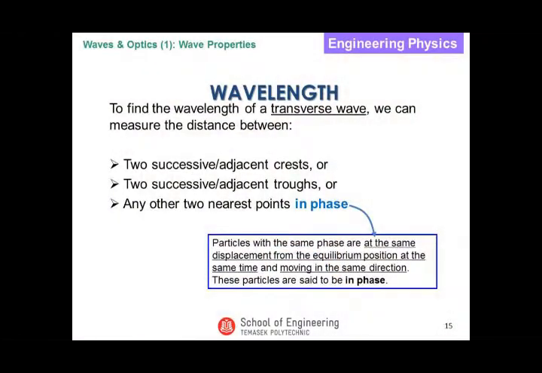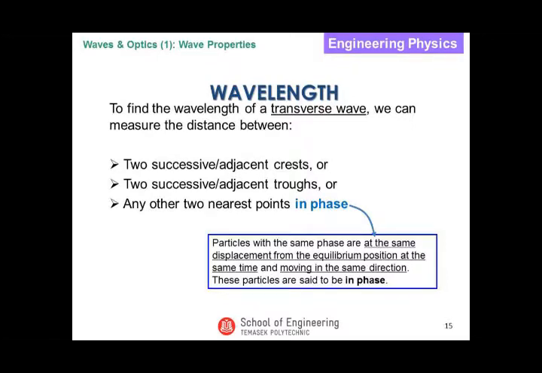If you look at your slides, there's one term, in phase. I just want to briefly talk about this. Yes, the definition is here. Particles of the same phase have the same displacement from equilibrium, at the same time moving in the same direction. I think it's better for me to illustrate using some animation as well.